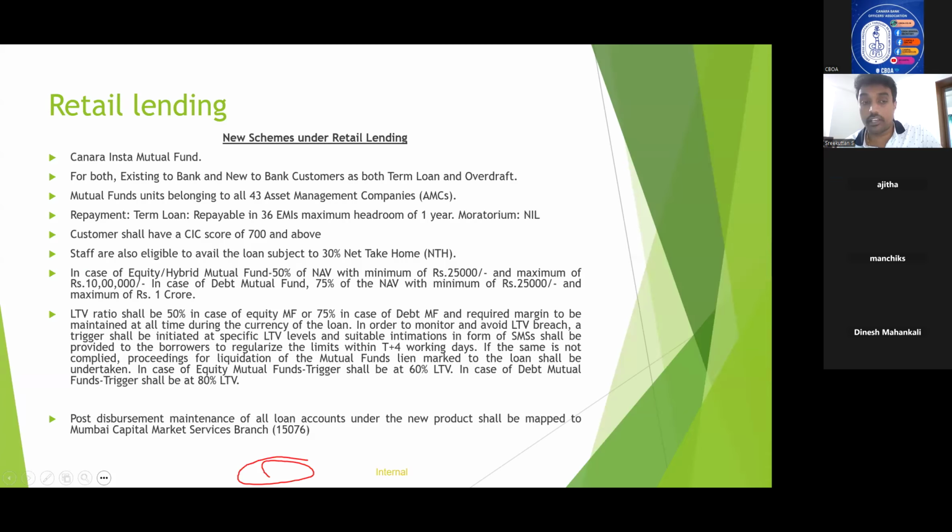The NTH is 30 percentage, and the margin is 50 percentage of NAV for equity and hybrid and 75 percentage of NAV for debt. Minimum loan amount is 25,000 for both the cases, and maximum loan amount is 10 lakhs and 1 crore for equity and debt respectively. And next thing is we need to know what is the time available for the regularization once trigger is enabled. It is T plus 4 working days, and trigger will be initiated at 60 percentage of LTV for equity and 80 percentage of LTV for debt.